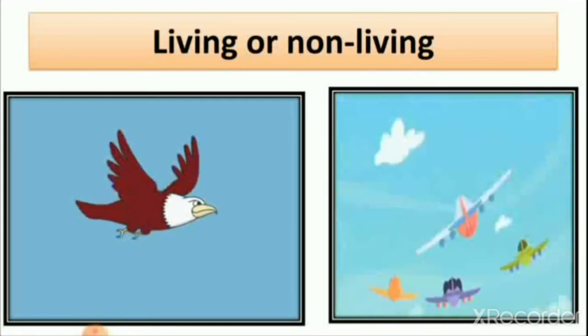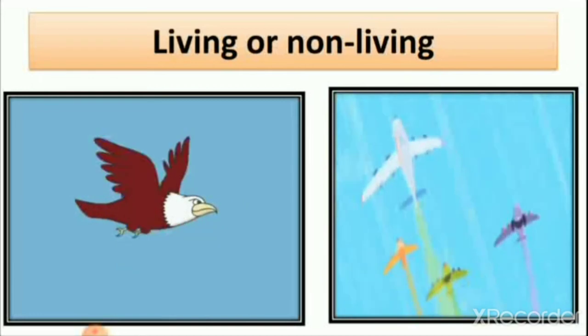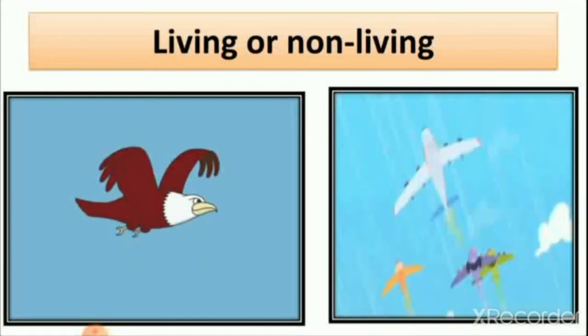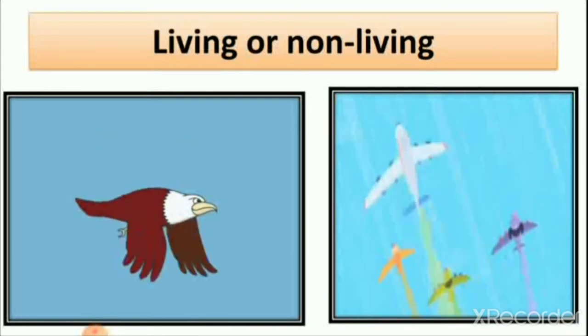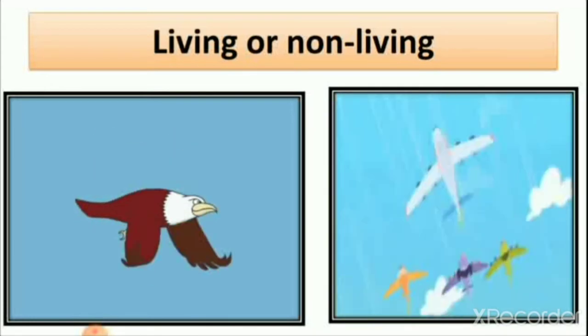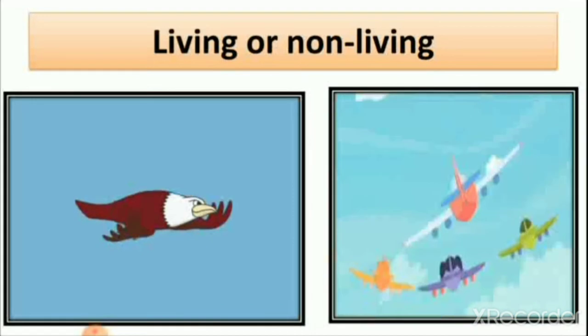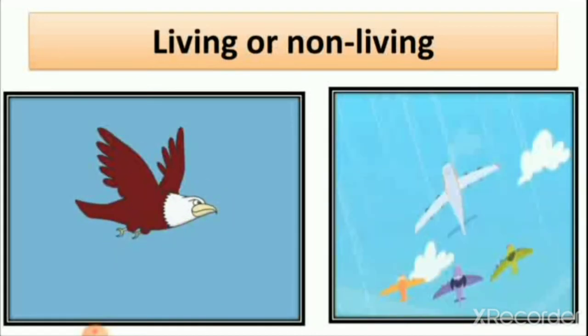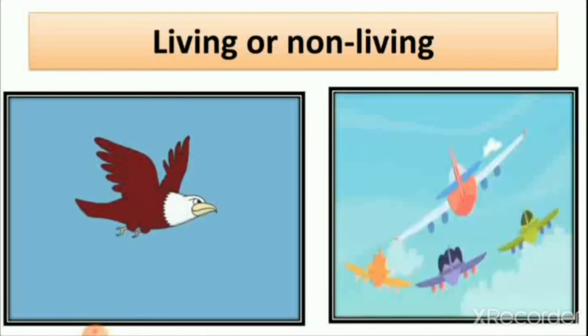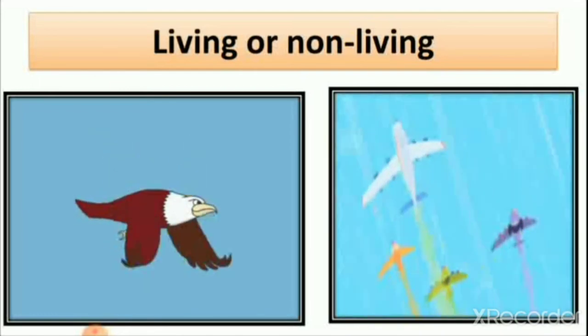Now we can see that they both move. They both can fly. But one is a living thing and the second is a non-living thing. They look the same, but there are differences between them.